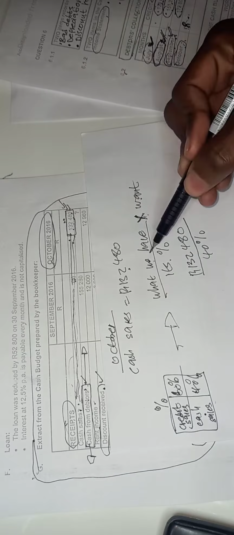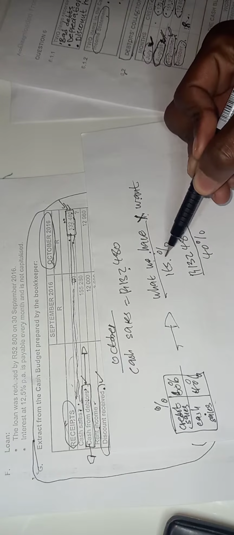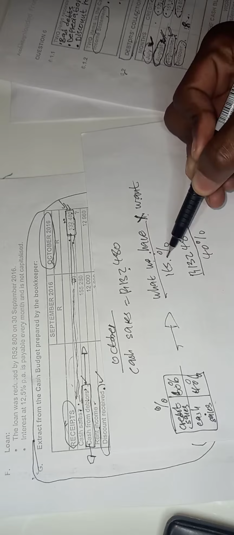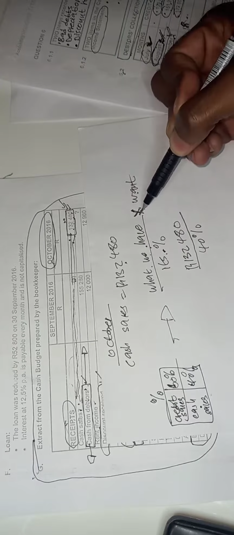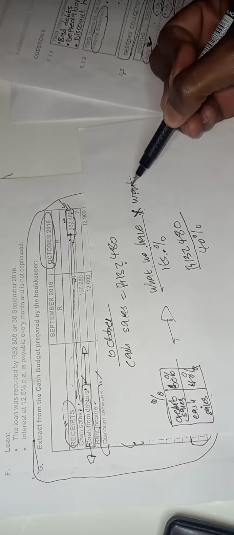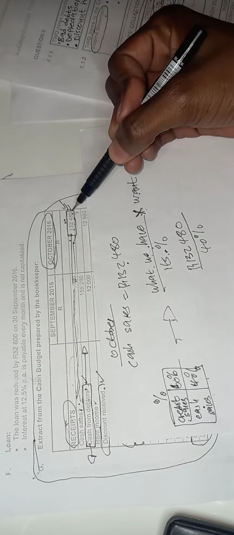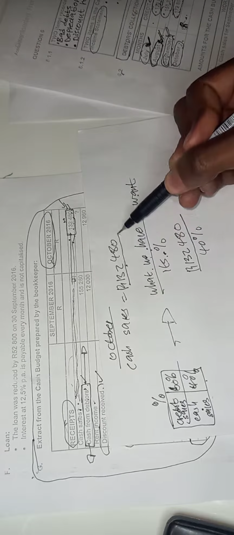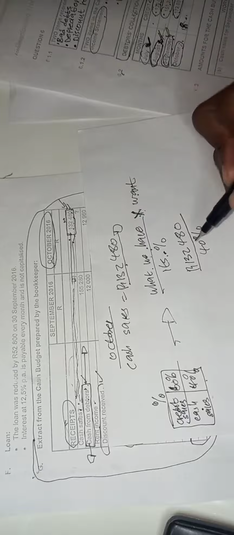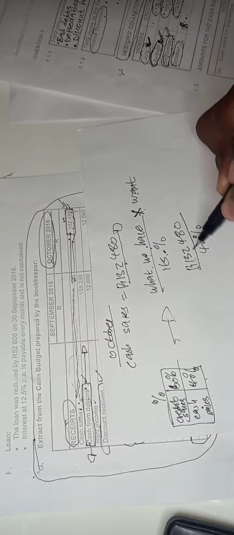So what we have, divide by its percentage, which means the percentage of what we have, we divide by it, multiply by the percentage of what you want from our box here. So what we have is the cash sales, which we got here from our cash budget of 132,480. So we have the cash sales divide by its percentage.